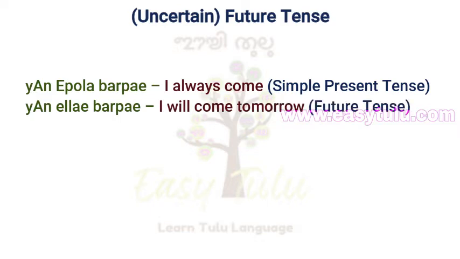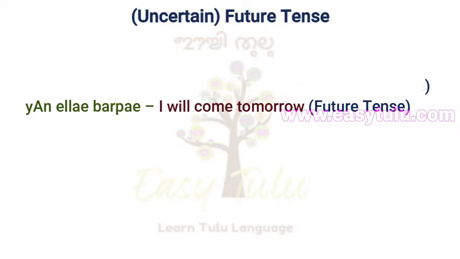Today we are going to learn one more tense in Tulu. That is future tense form of verbs. This form is mainly used to express probability or uncertainty. So I call this tense as uncertain future tense.